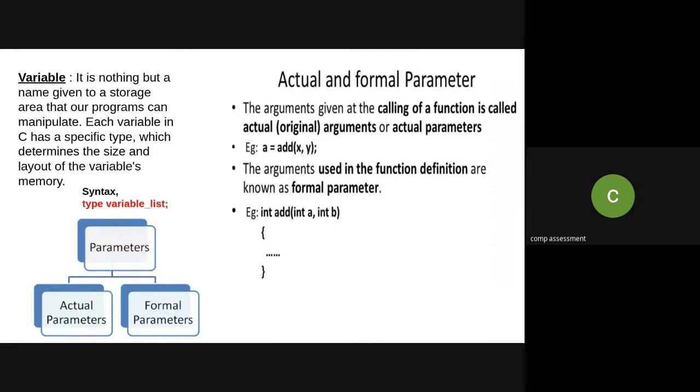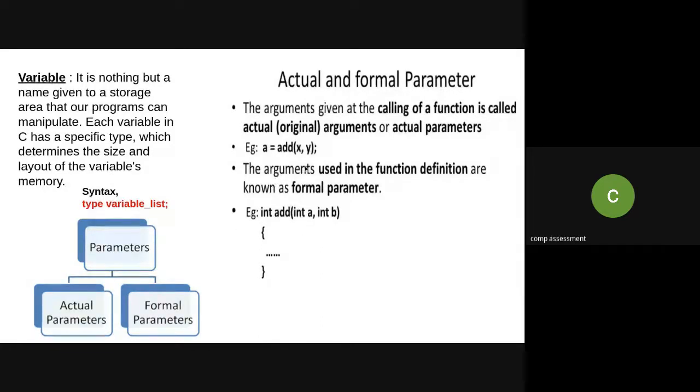So whenever I am passing parameters for this given example, swap(a, b), while calling a procedure, the parameters which you are passing with the calling function are called actual parameters, or actual arguments.